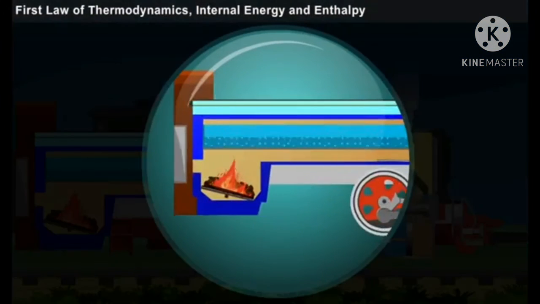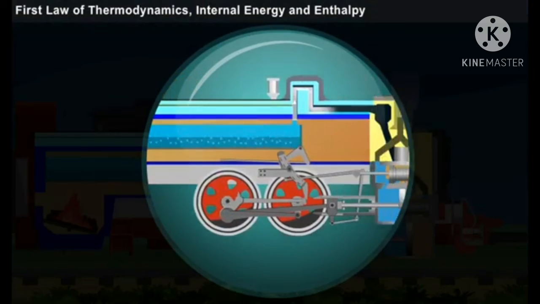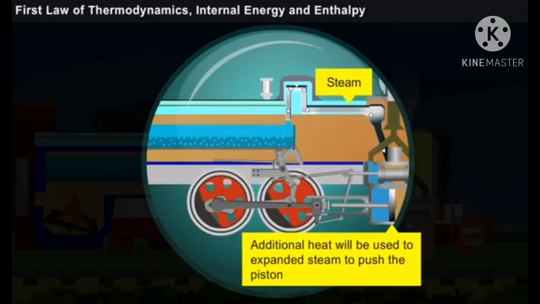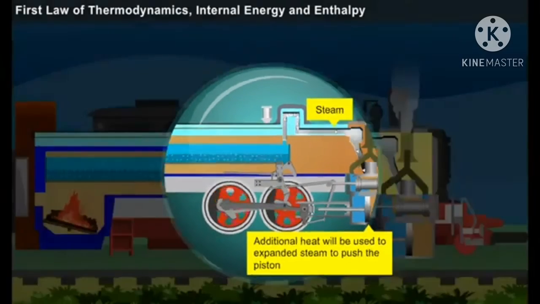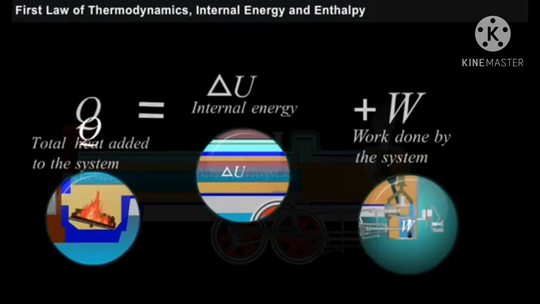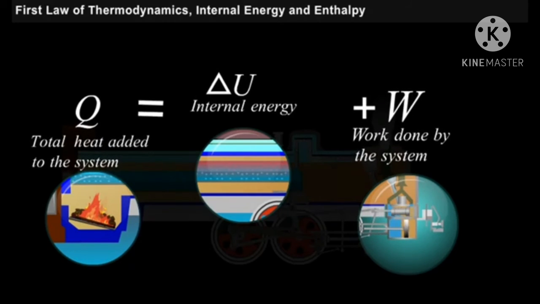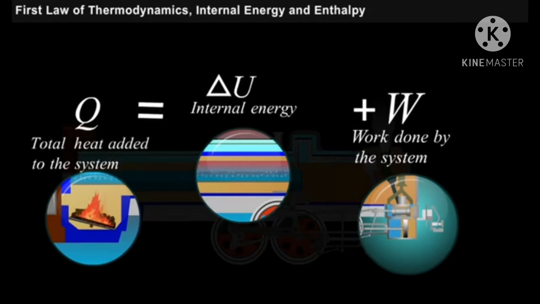Now, the supplied additional heat is used to expand steam to push the piston in the steam engine. And thus, the total heat supplied is used to increase the internal energy and also to do work, that is W. Now, the total heat supplied Q is equal to delta U plus W.